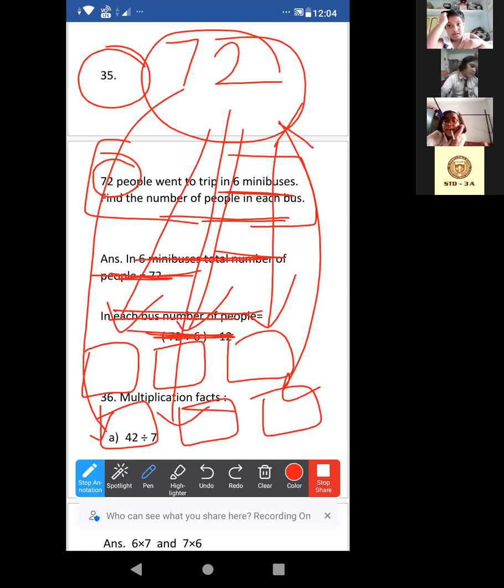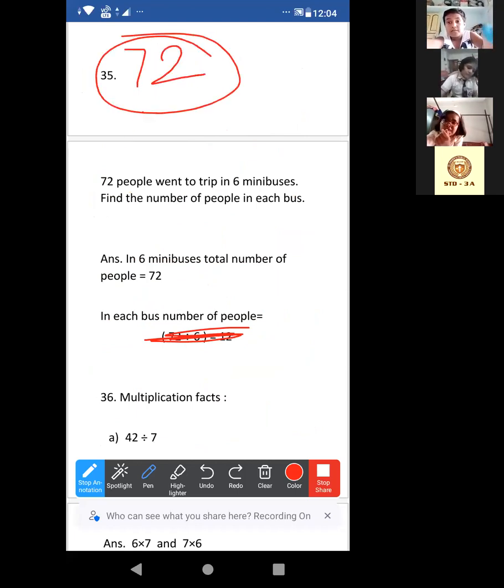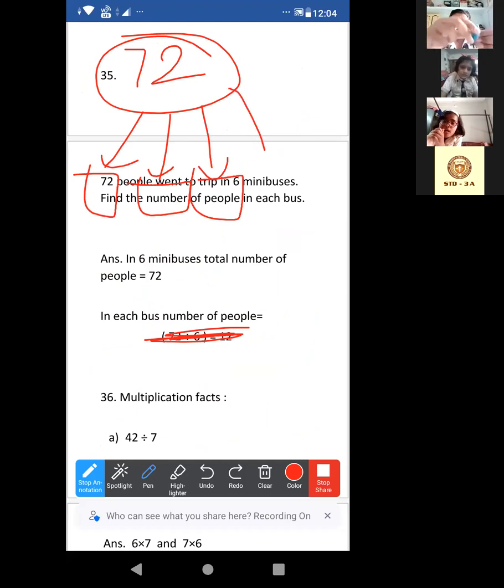Arad Islam, do you have any problem? No? Okay. Look, again I am explaining. Look at this. 72 is the total number of people and there are 6 buses. We have to divide these people into these 6 buses. Clear though?